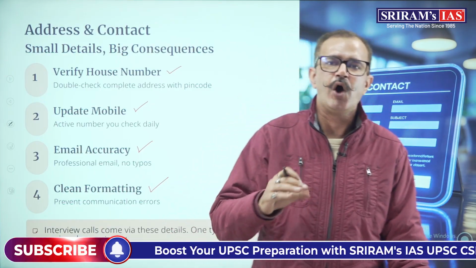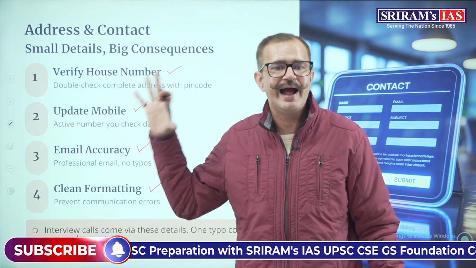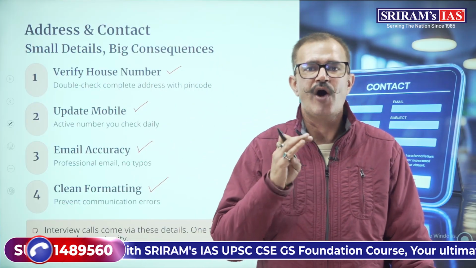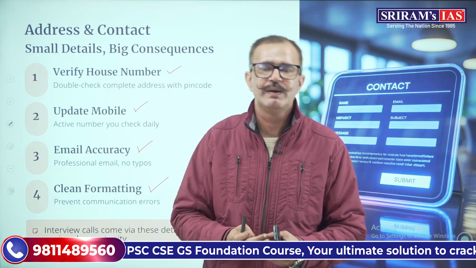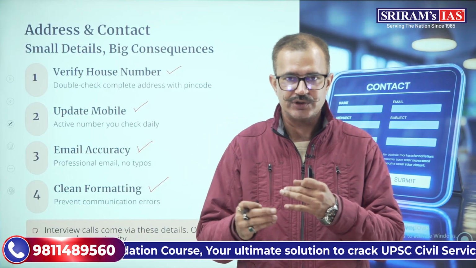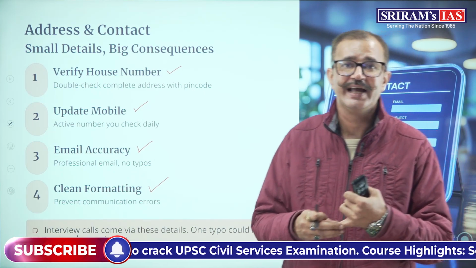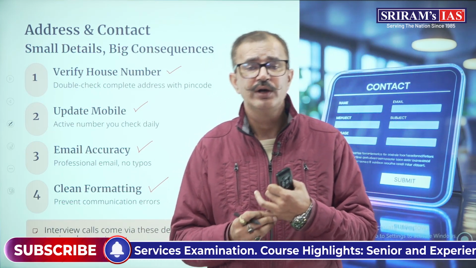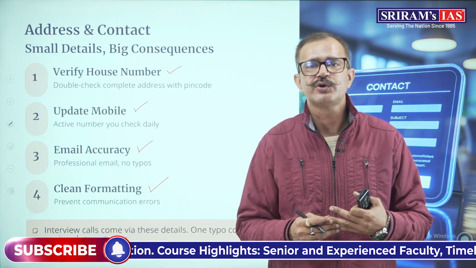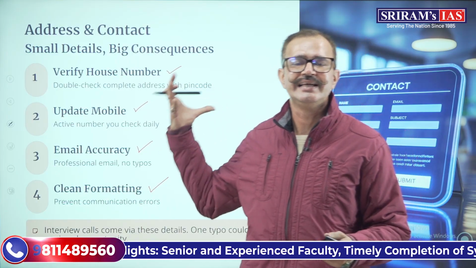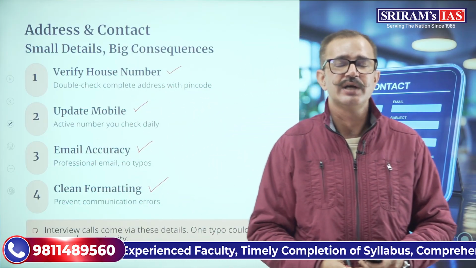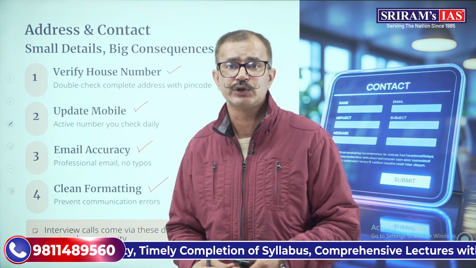It is very important to cross-check your address and contact, because any contact that will be made to you will be via these channels, all right? Whether it is by SMS or messages, by email or by phone, or even by postal correspondence. That is why these details are small, but they have big consequences if they have been filled incorrectly.